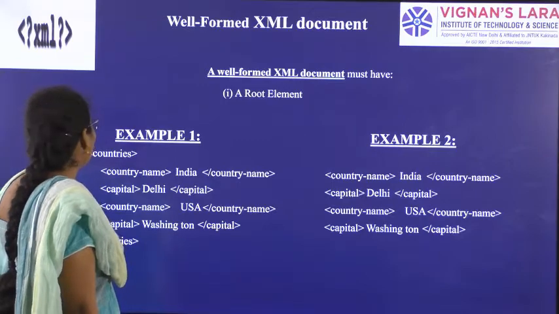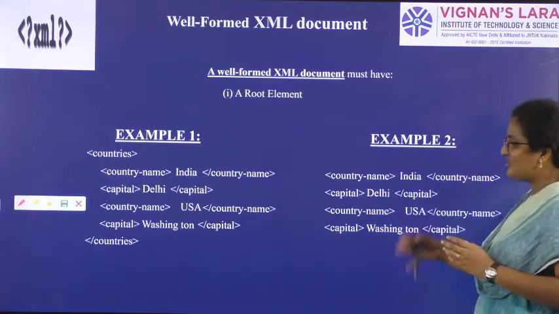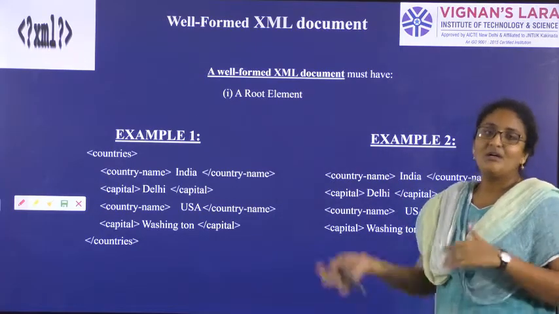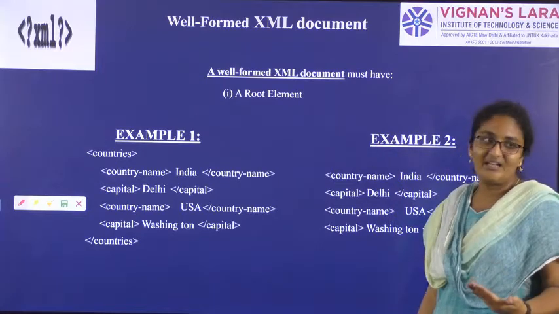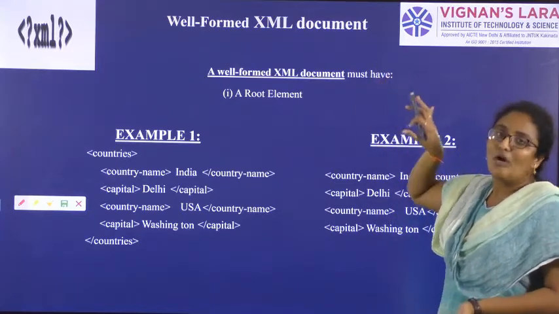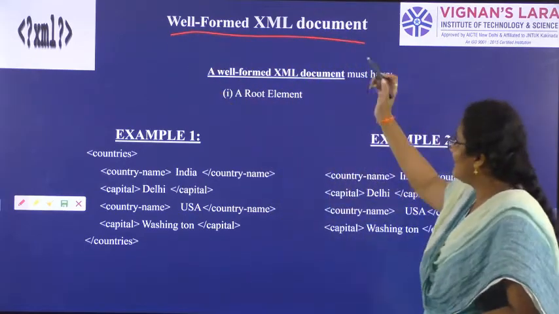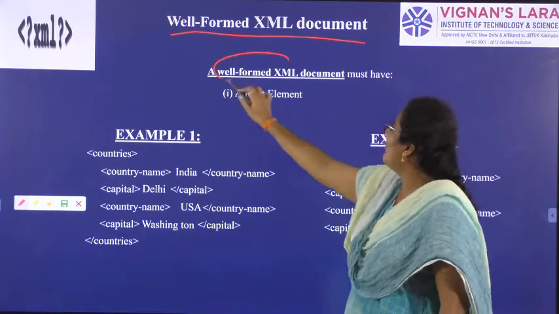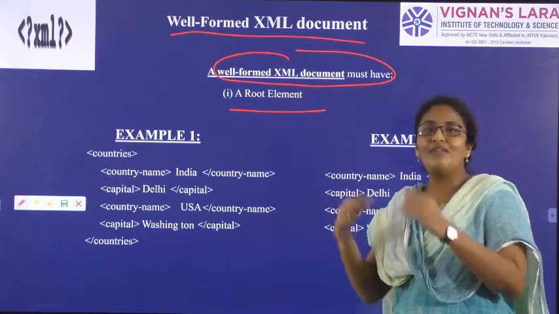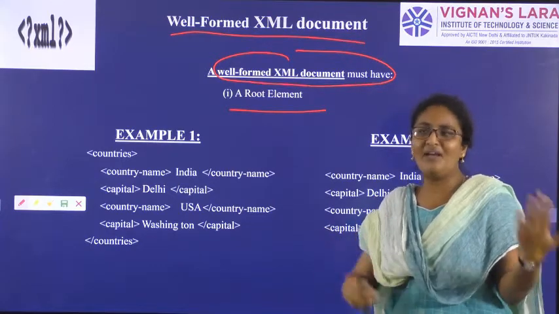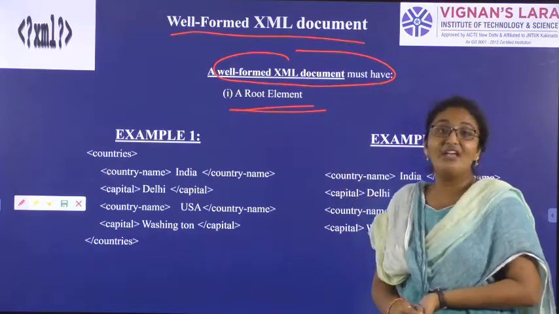So now let us see the example. What is a well formed XML document? From the previous 10 slides, I have been telling you that an XML document should be well formed and well validated. So now actually, what is a good example of a well formed XML document? In any well formed XML document, we must have a root element. If we want to call one document a well formed document, we will have certain parameters. The first parameter is having a root element.